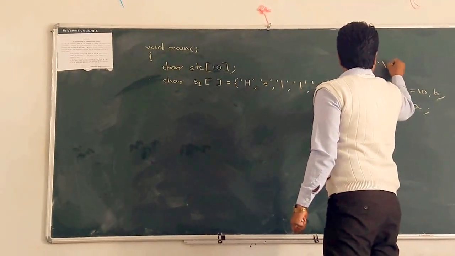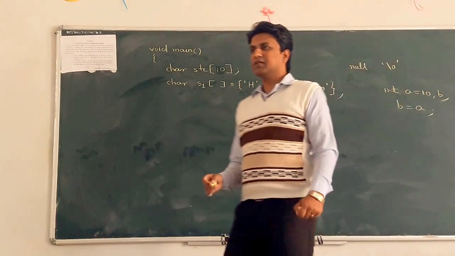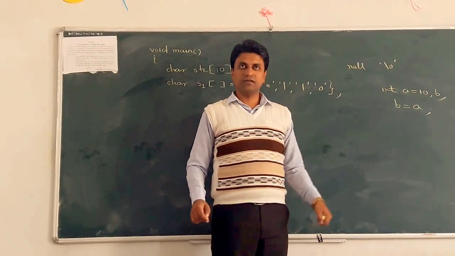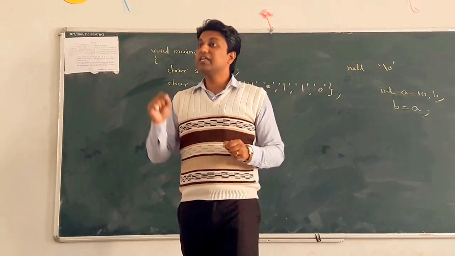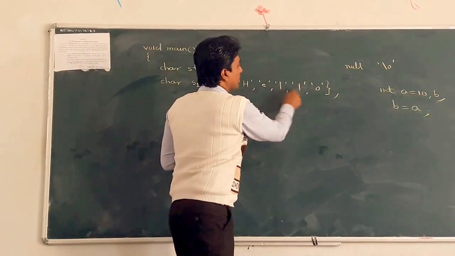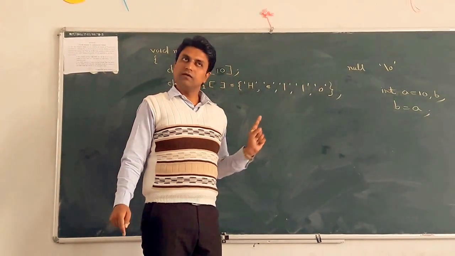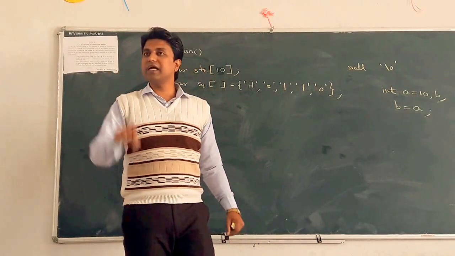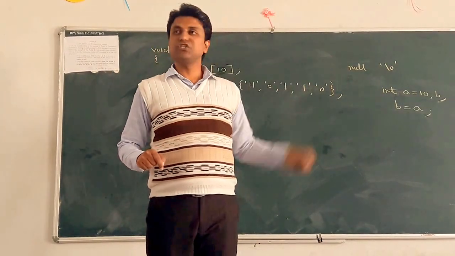In C language, a character array always ends with a special character called the null character. It is represented by \0. Any string in C language ends with the null character. For example, we can initialize the string hello, but at the end of that string the compiler automatically places \0.